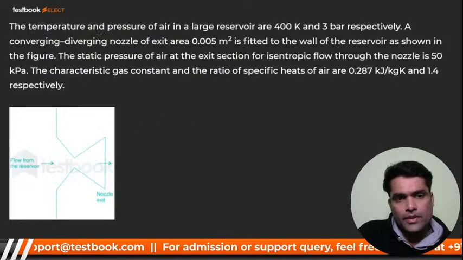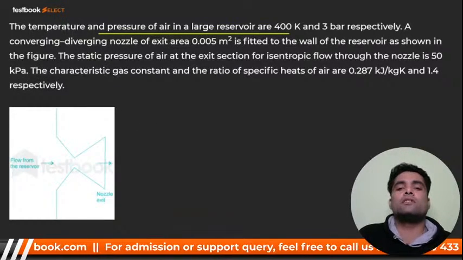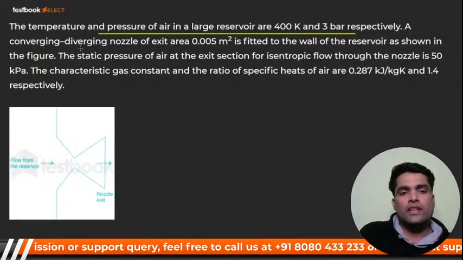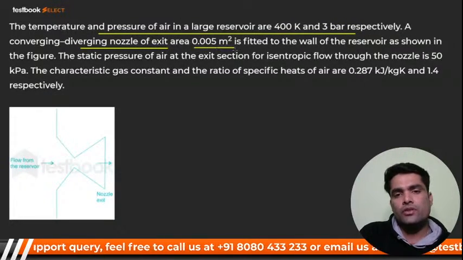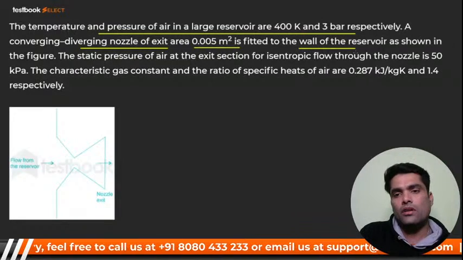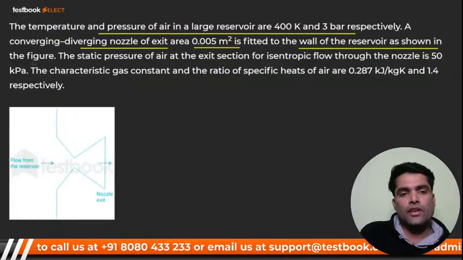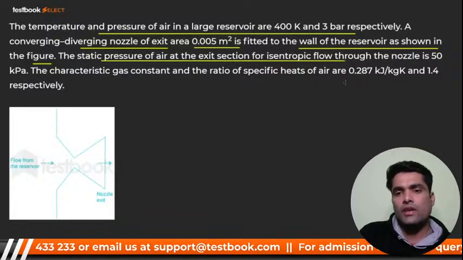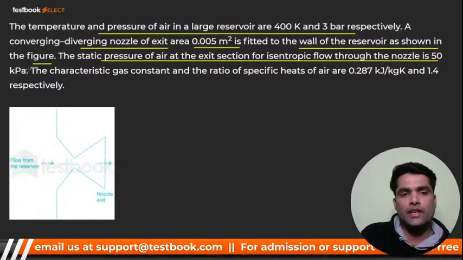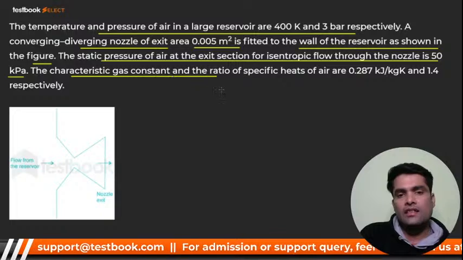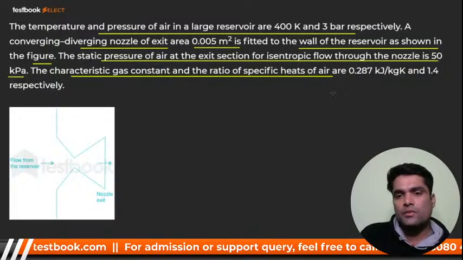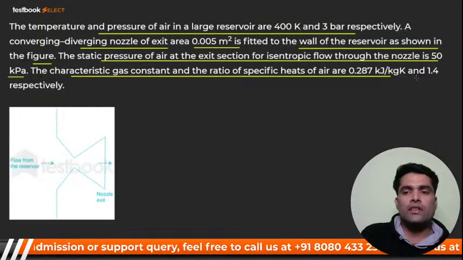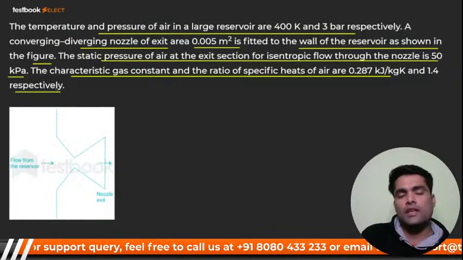The temperature and pressure of air in a large reservoir are 400 Kelvin and 3 bar. A converging diverging nozzle of exit area 0.005 meter square is fitted to the wall of the reservoir as shown in the figure. The pressure of air at exit section for isentropic flow through the nozzle is 50 kilopascal. The characteristic gas constant and ratio of specific heats of air are 0.287 kilojoule per kg Kelvin and 1.4 respectively.